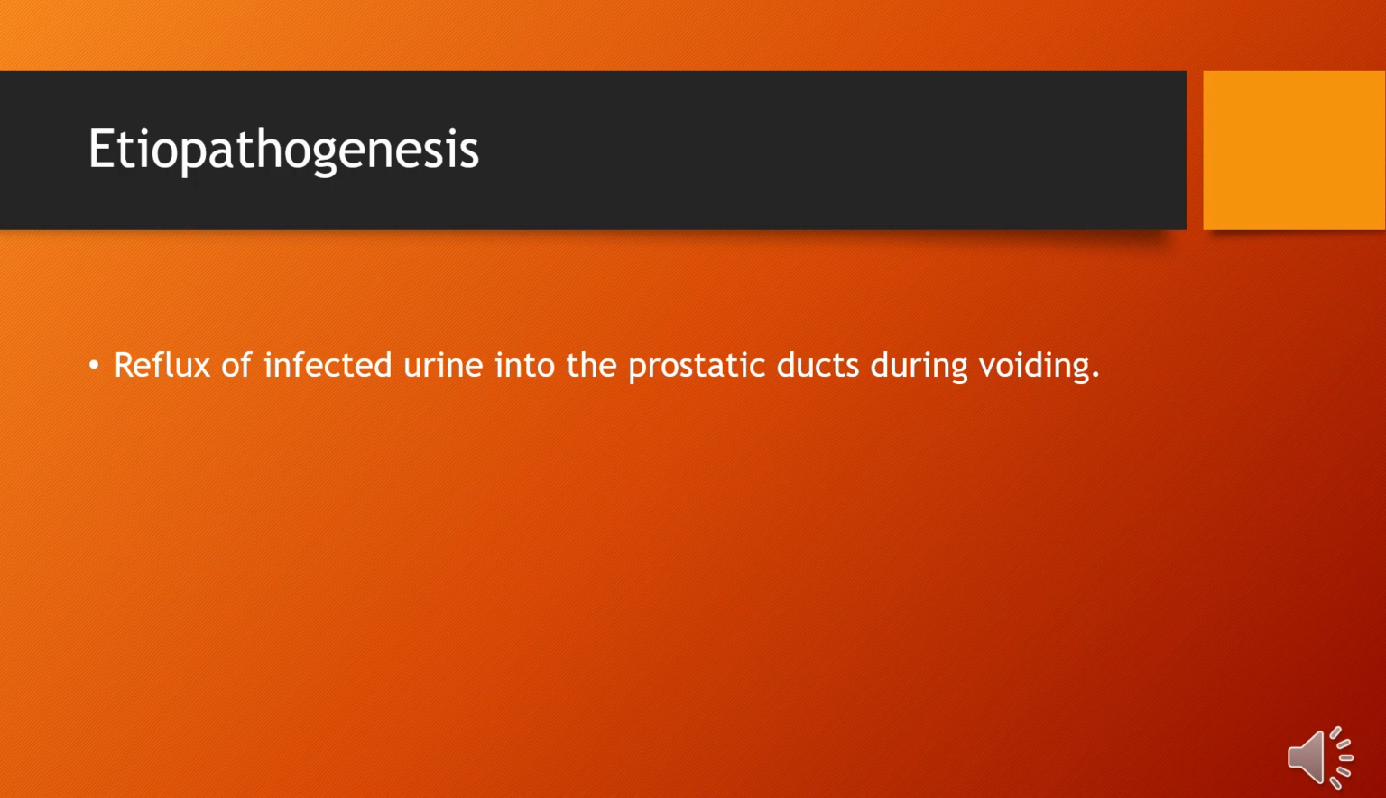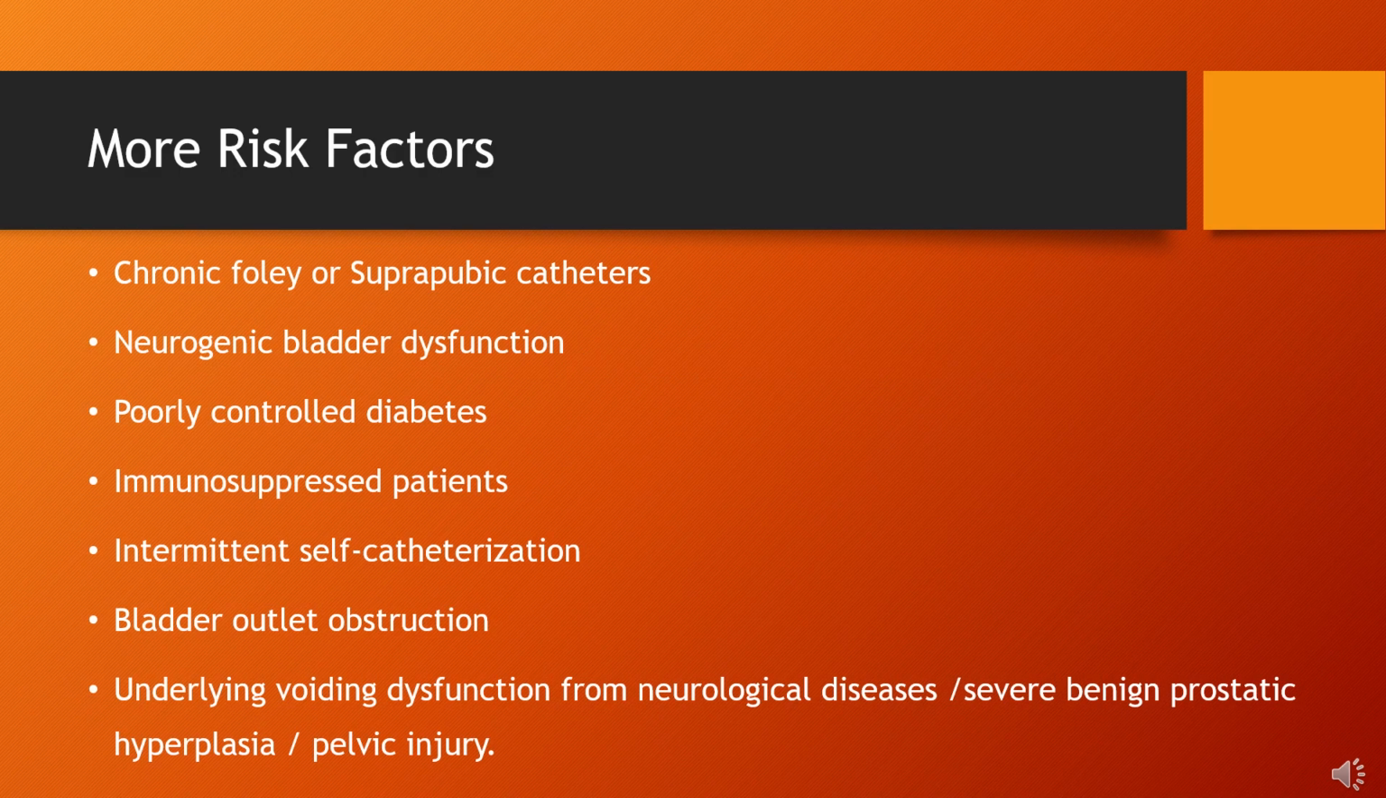Etiopathogenesis: reflux of infected urine into the prostatic ducts during voiding. More risk factors include chronic Foley or suprapubic catheters, neurogenic bladder dysfunction, poorly controlled diabetes, immunosuppressed patients, intermittent self-catheterization, bladder outlet obstruction, underlying voiding dysfunction from neurological diseases, severe benign prostatic hyperplasia, pelvic injury.